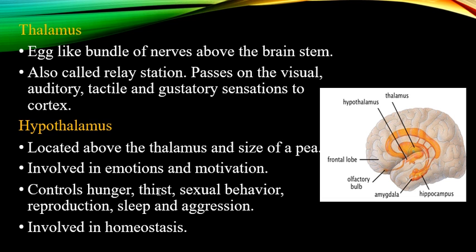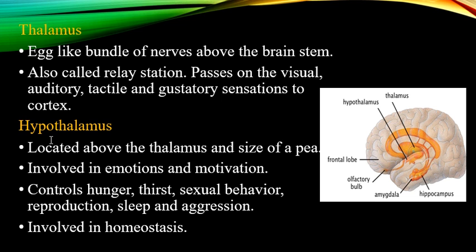Okay, so it has a great role in emotions, in bringing the body back to normal emotions, preparing the body for the fight or flight response, and in the motivational aspect of the body, involved in homeostasis, normalizing and bringing the body's temperature back to normal.